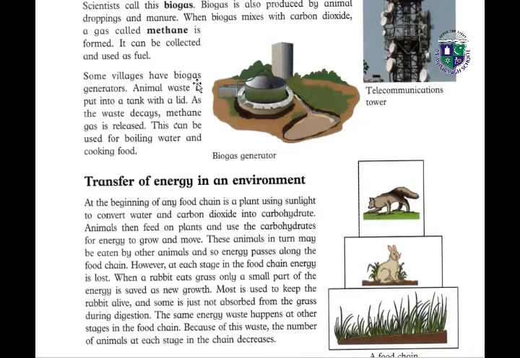Some villages have biogas generators. Animal waste is put into a tank with a lid. As the waste decays, the methane gas is released. This can be used for boiling water and cooking food.